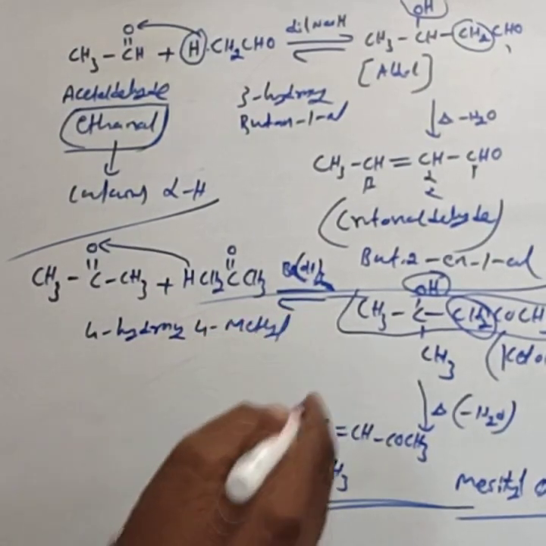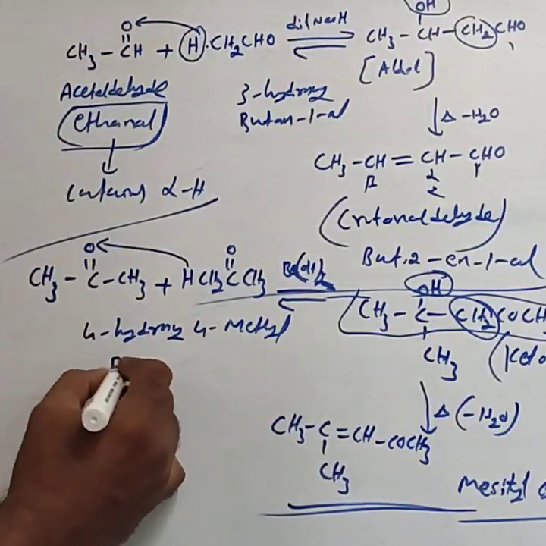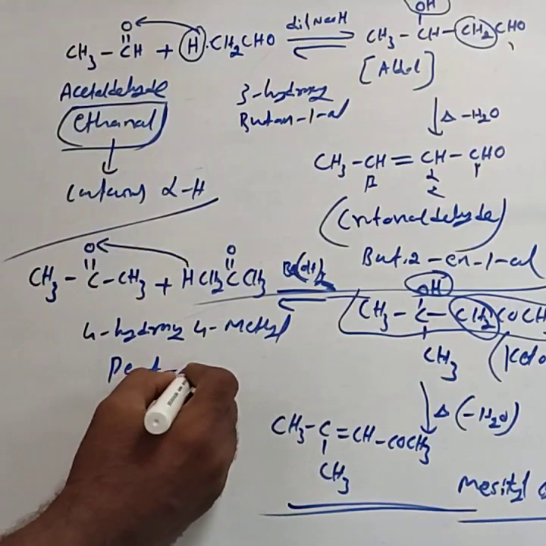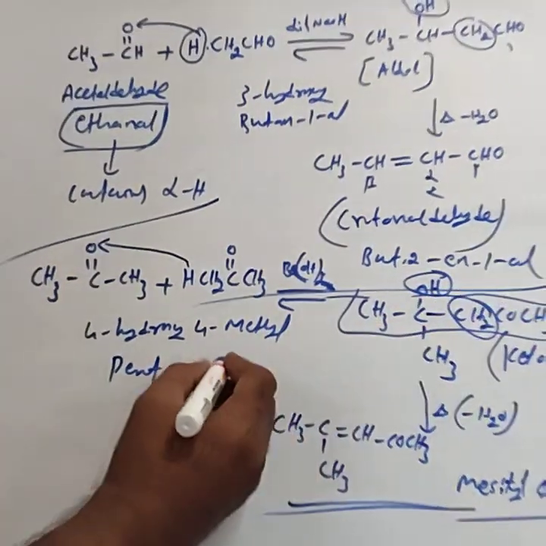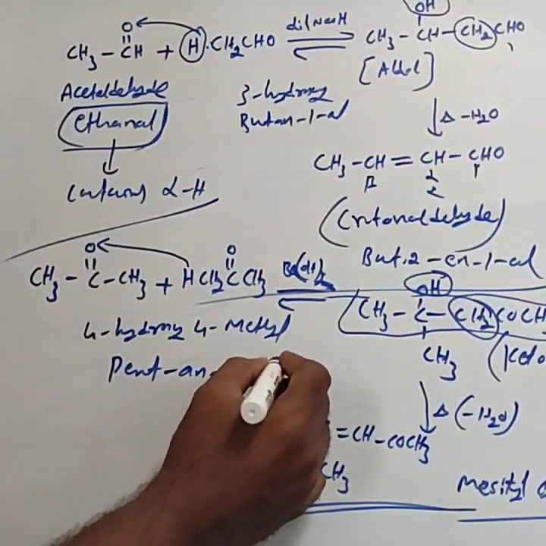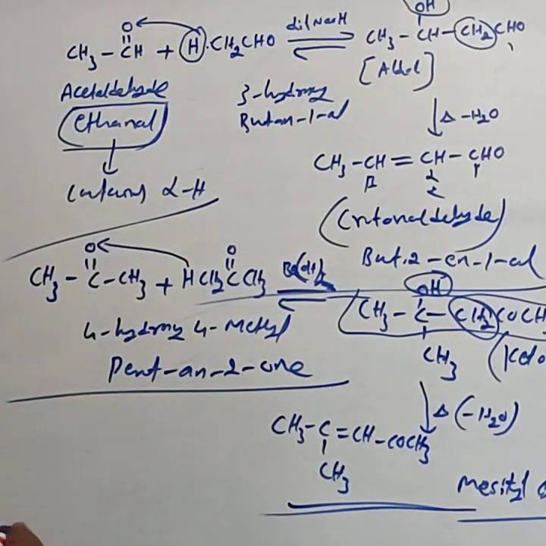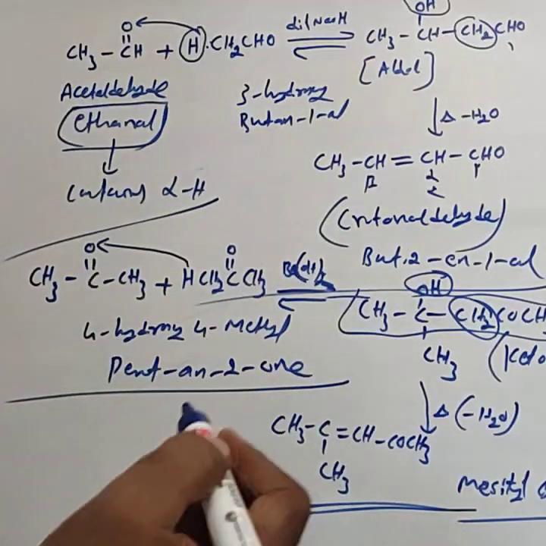4-hydroxy, 4-methyl. Totally 5 carbon atoms, so pent. Then the ketonic group is on the 2nd position, so 2-one. Pent-2-one. You have to practice the IUPAC name.